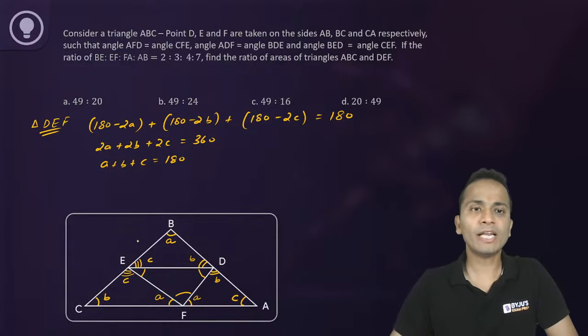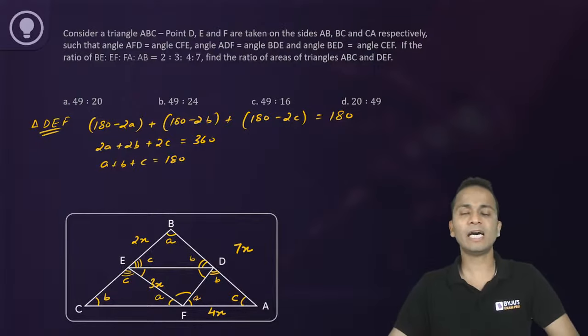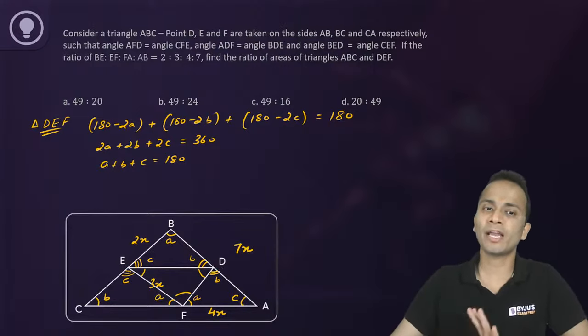Now the ratio of the sides, BE is 2x, EF is 3x, FA is 4x, and AB is 7x. These are some ratios which are given.